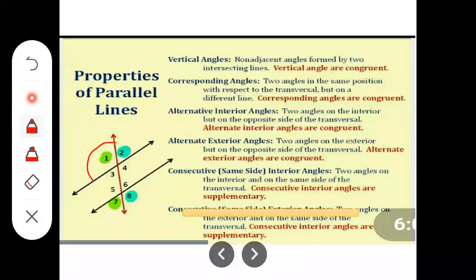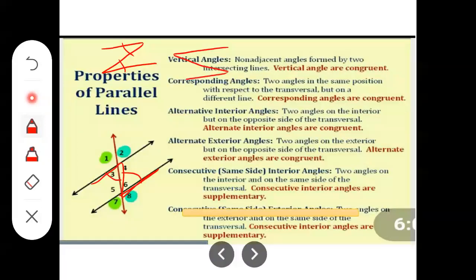And the other pair is the alternate interior angles, that means angle 3 and its pair, angle 6. A simple symbol you can see here is Z. In this symbol, the angles formed are alternate angles.